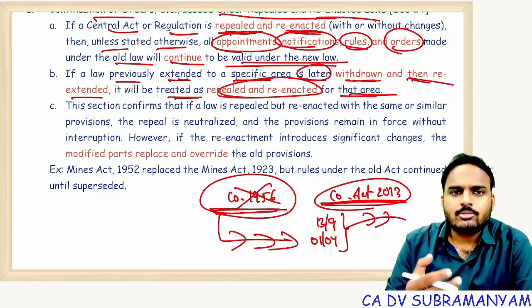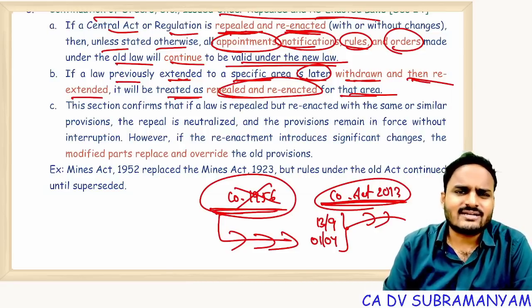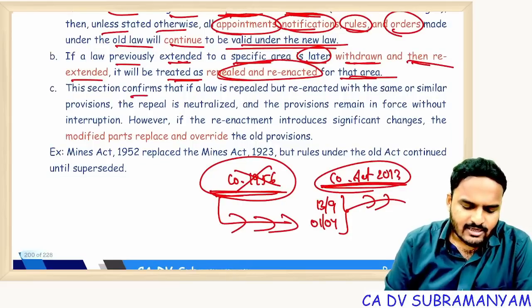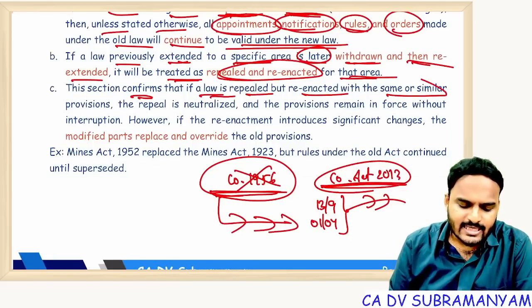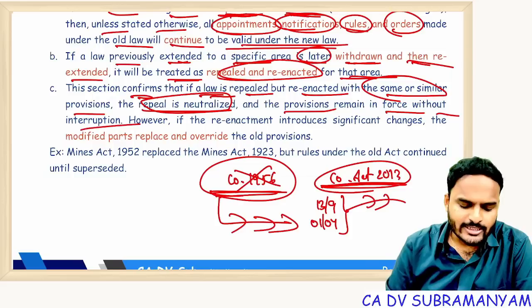The new Act is applicable to the whole of India except Jammu and Kashmir. Right now, all central acts are applicable to all the areas in India. This section confirms that if a law is repealed but reenacted with the same or similar provisions, the repeal is neutralized and the provisions remain in force without interruption.